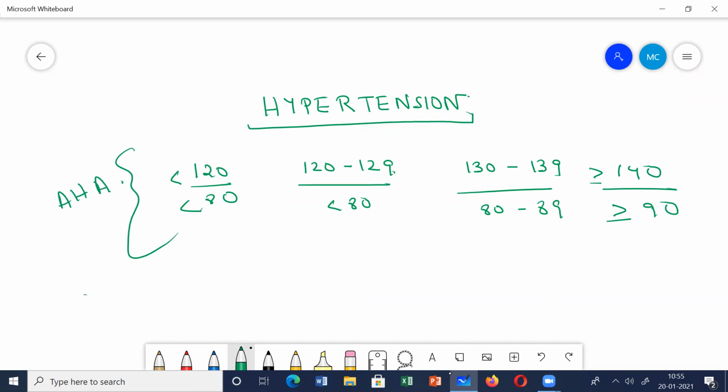There is one more classification, according to the JNC, the Joint National Committee classification. This classification is a little bit different.